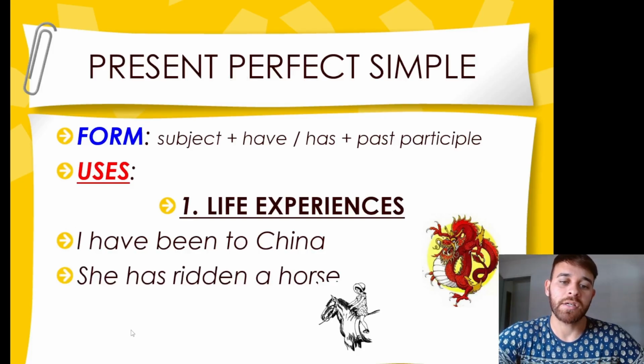Or as in this case here, she has ridden a horse. Here again, I don't know when she rode a horse. That's why I need to use she has ridden. And here I use has because remember, the subject is she. After he, she, and it, we use has.